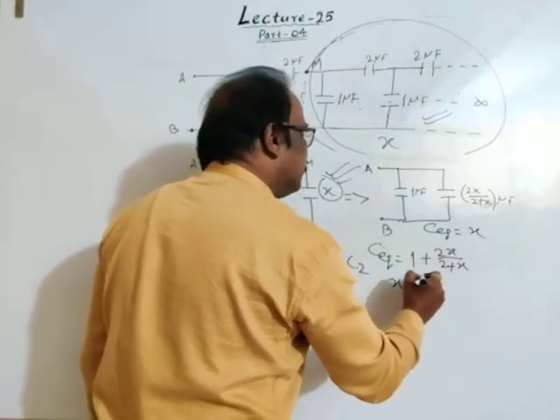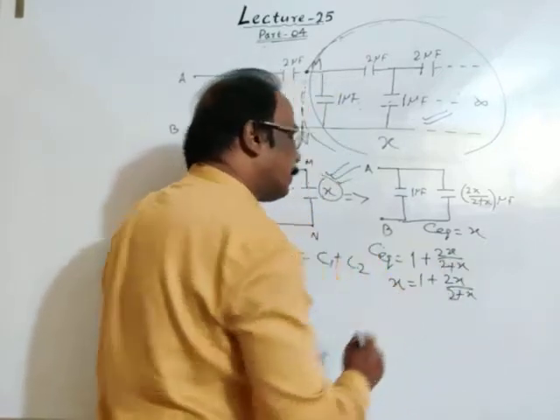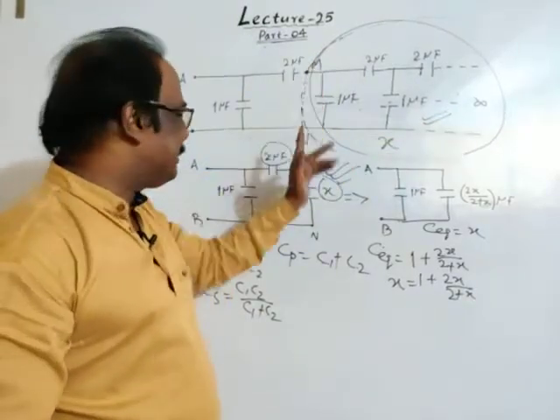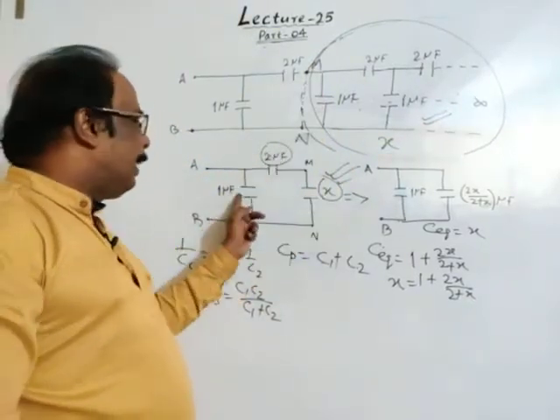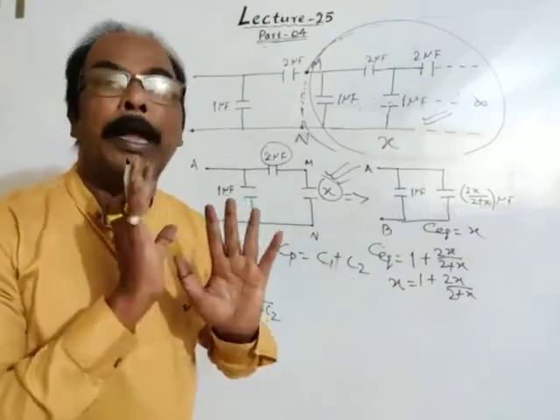Equivalent capacitance is X, that equals 1 plus 2X by 2 plus X.